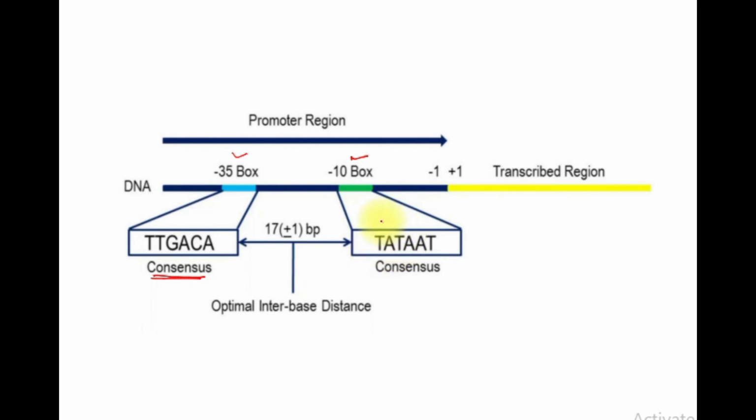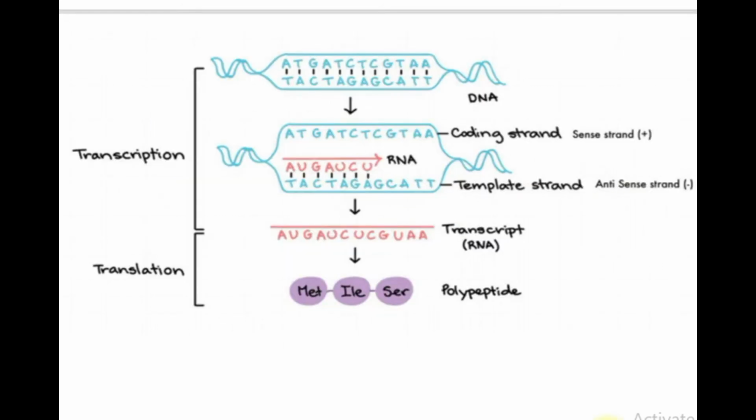This is known as the TATA box and this is known as the TTGACA box, and the difference here is minus or plus 17 base pairs. Okay, here we are having the +1 region. After this +1 region only the transcribed region is present, and from here till the +1 region, from the upstream, it is known as the promoter region.